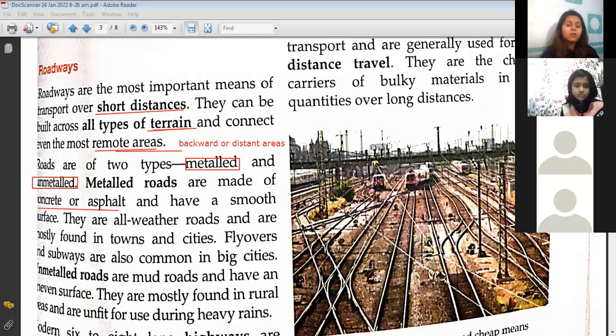So yes, metal roads are made up of concrete or asphalt, and they have a very flat, smooth surface, right? And they are all-weather roads. All-weather roads means it doesn't matter whether it's snowing, raining, or the sun is very hot. The metal roads are not getting destroyed. They'll be there the way they are, and they are mostly found in towns and cities. Flyovers and subways are also common in cities.